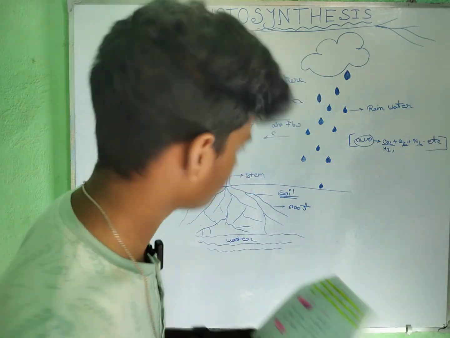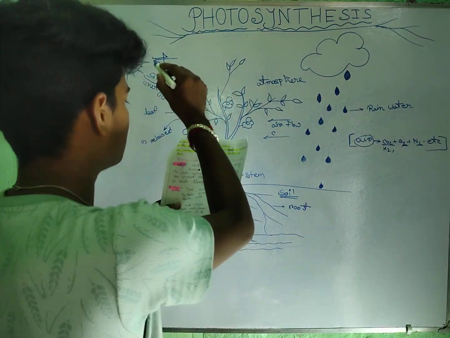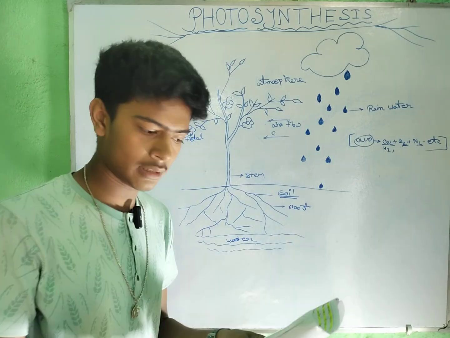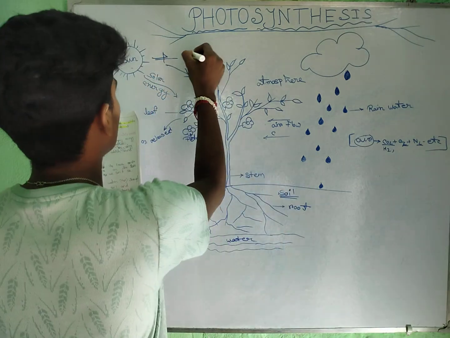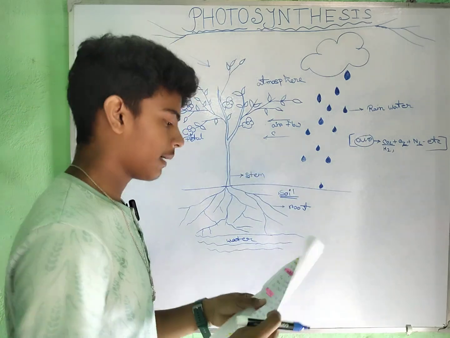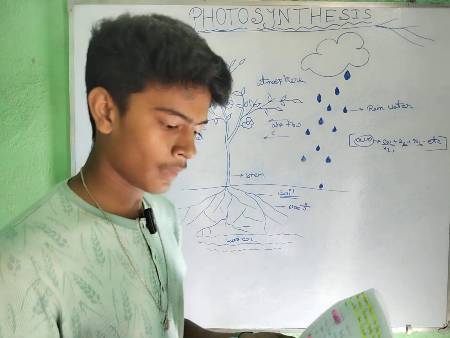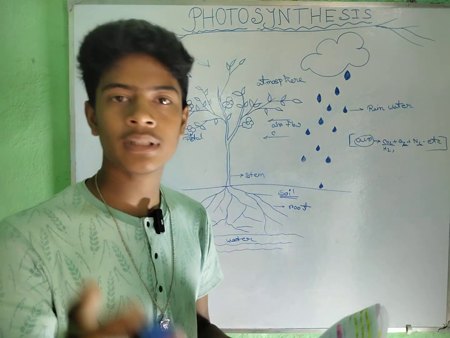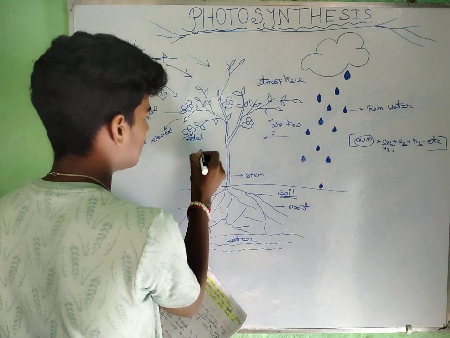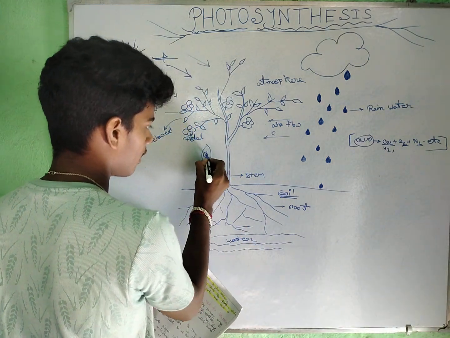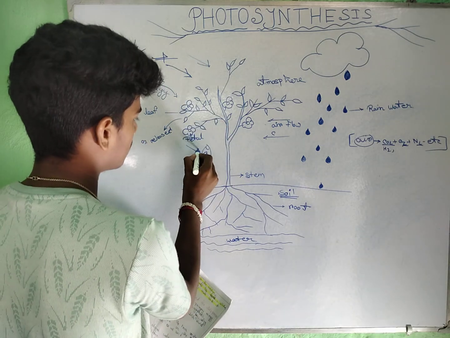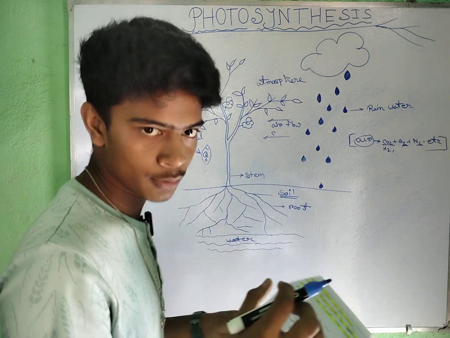One is sunlight. We all know this is the sun, and sunlight is the primary energy source for photosynthesis. The plants capture sunlight by using the pigment chlorophyll, which is found in the chloroplast in their leaves. In this chloroplast, the sunlight is absorbed.